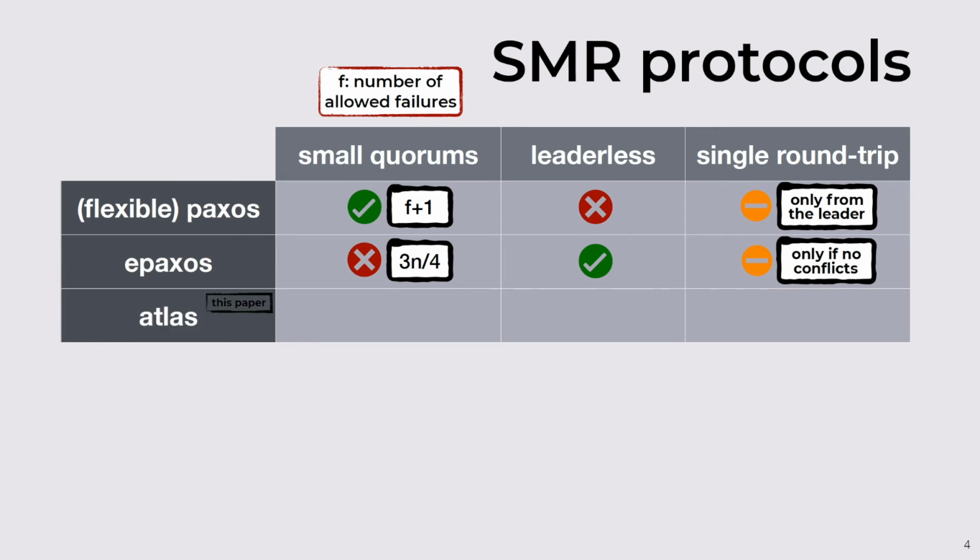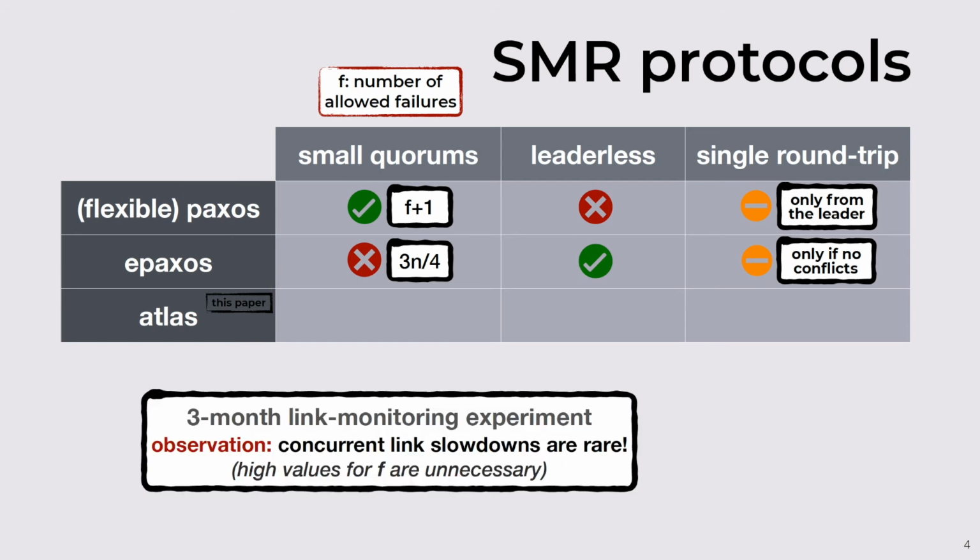Before talking about Atlas, let me first talk about an experiment that motivated our design decisions. This experiment was run on Google Cloud Platform, where we had each data center periodically pinging the remaining data centers and recording the ping latency. After 3 months, we searched for link slowdowns, where a slowdown would be a ping returning after a few seconds, and we observed that when these slowdowns occurred, they were never incident to more than one data center at a time.